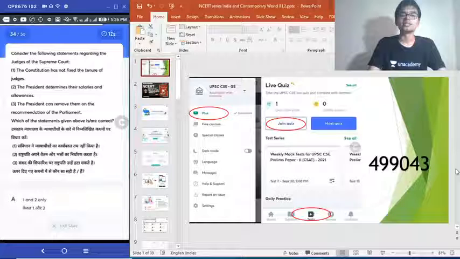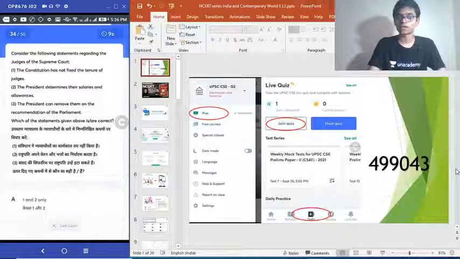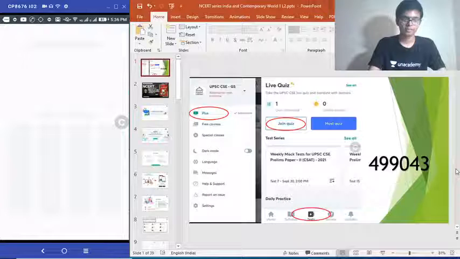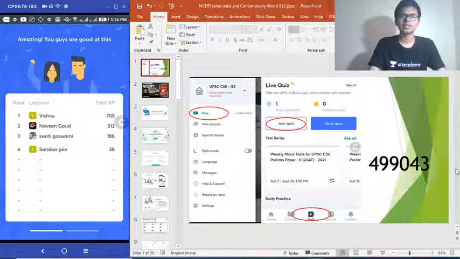Regarding judges of Supreme Court, which among the following statements is or are correct? No fixed tenure by Constitution. President determines their salaries and allowances. President can remove them on the recommendation of Parliament. Very easy question again. Correct answer option C, 33% getting it.